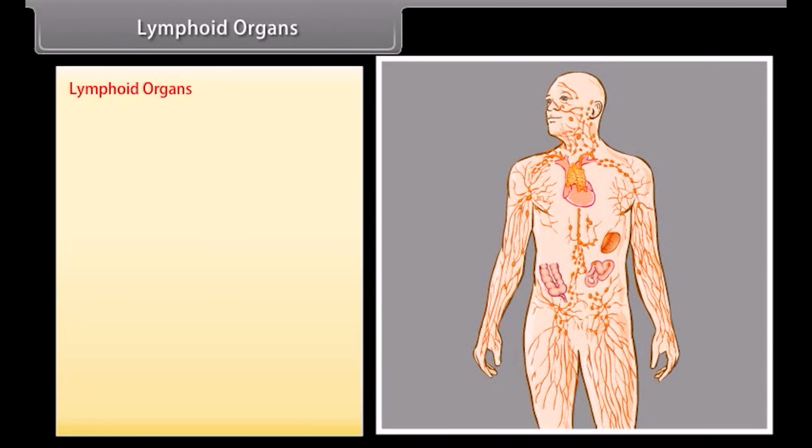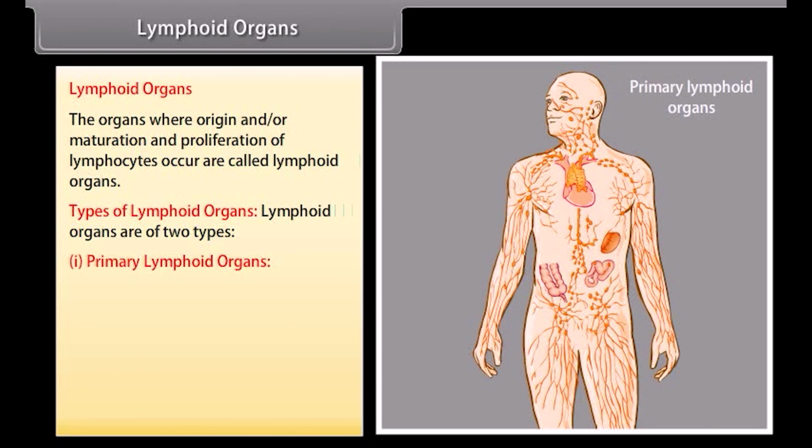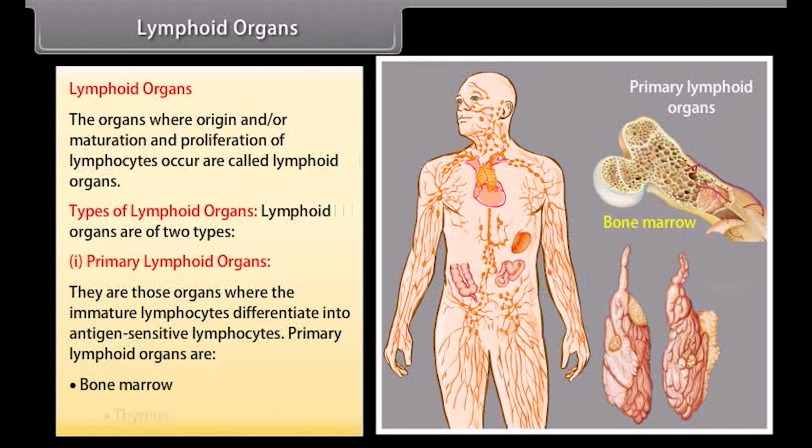Lymphoid organs. The organs where origin and/or maturation and proliferation of lymphocytes occur are called lymphoid organs. Types of lymphoid organs: lymphoid organs are of two types. Primary lymphoid organs are those organs where the immature lymphocytes differentiate into antigen-sensitive lymphocytes. Primary lymphoid organs are bone marrow and thymus.